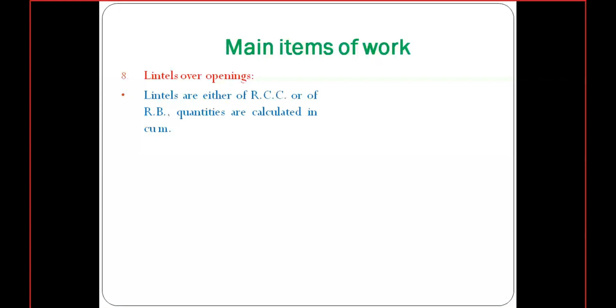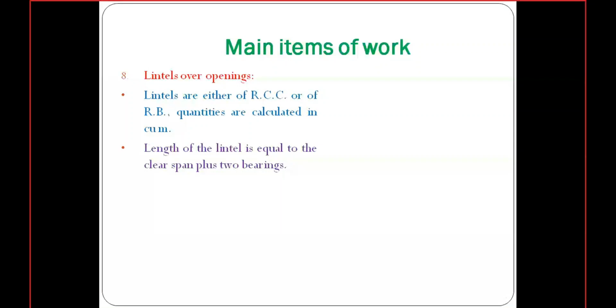These quantities are calculated in cubic meter, since concrete is always considered in cubic meter. Generally the length of the lintel will be equal to the clear span, that means the opening of the door or window, plus 2 bearings.